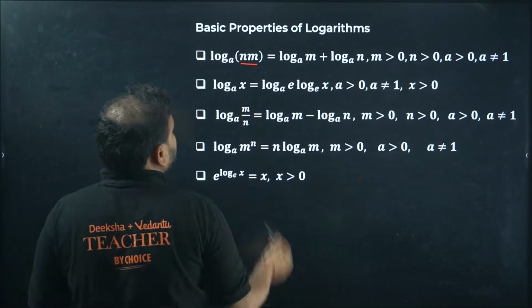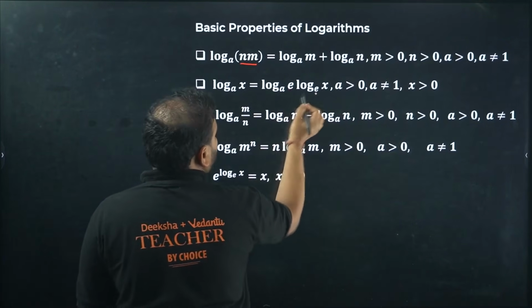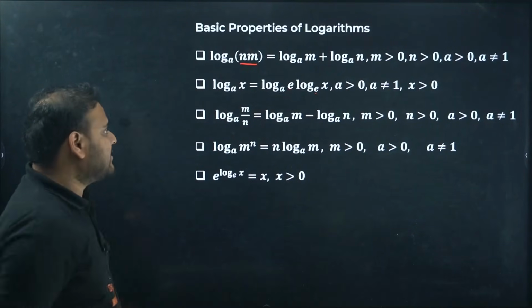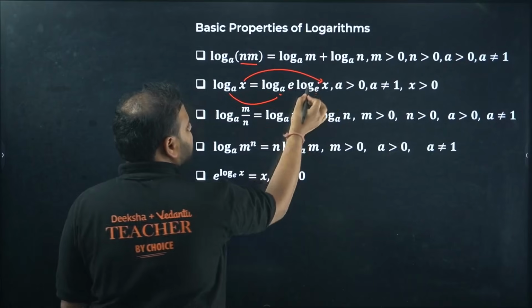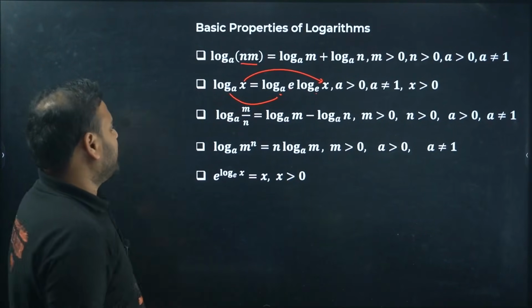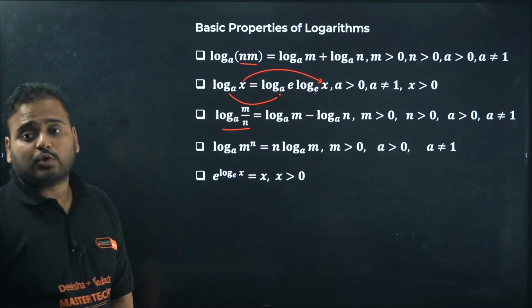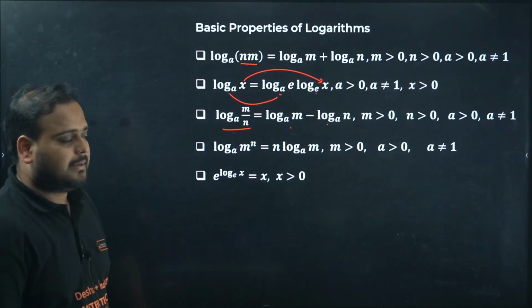Log of x with the base a can be written by taking the bases like this: e over here, and I can keep proceeding, b, c, like that. Basically the understanding is that the first base should be this and this should always be x. You can have as many expansions as possible. Now you go to the quotient rule. It becomes log of m minus log of n with the same base a.